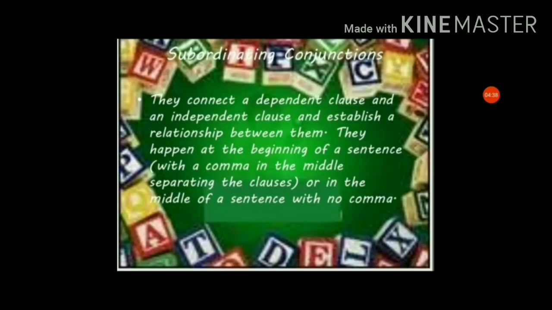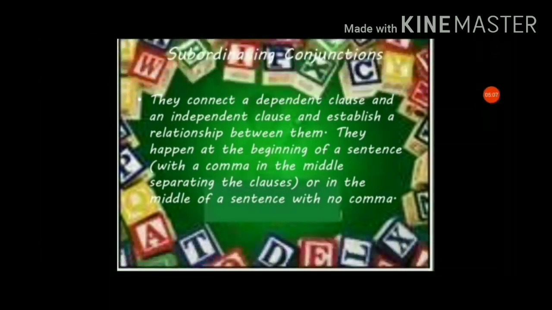Now the third one is subordinating conjunctions. They connect a dependent clause and an independent clause and establish a relationship between them. They happen at the beginning of the sentence with a comma in the middle to separate the clauses, or in the middle of the sentence with no comma. So here it is mentioned about dependent clause and independent clause.